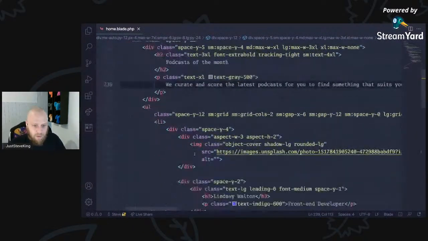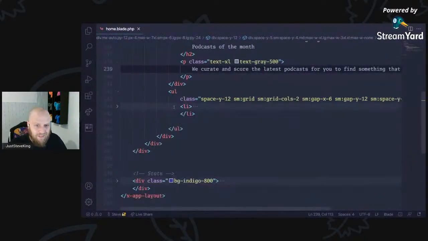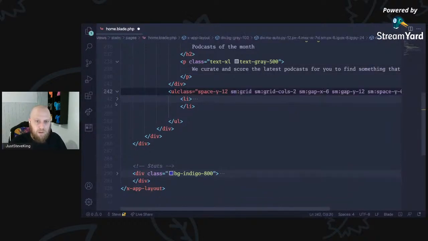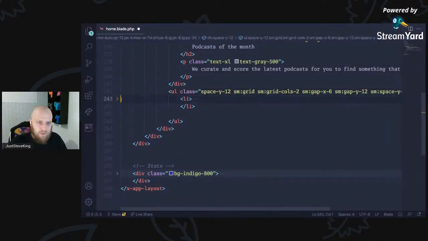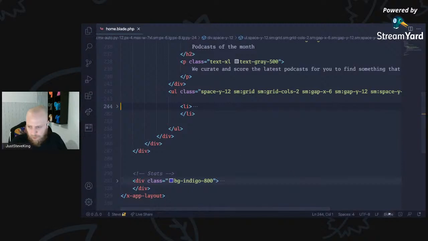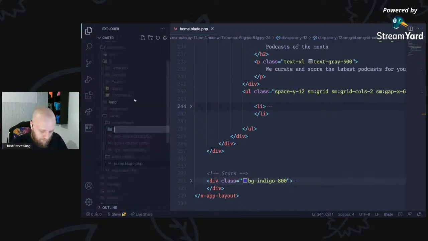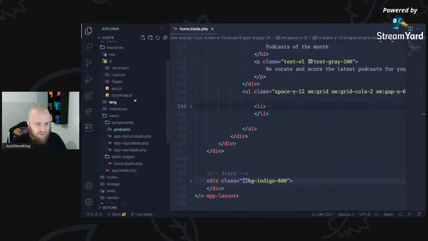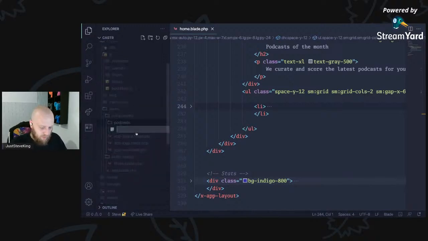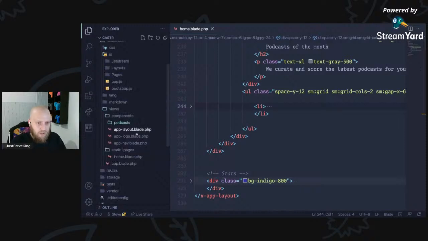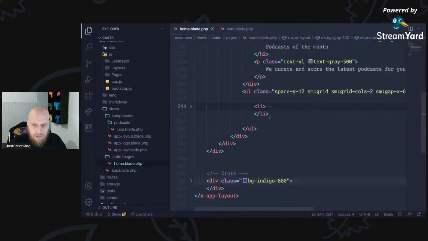Right, okay, so then we've got an LI. So this is going to need to be a component, really, isn't it? So let's just drop that into one line. And let's create a podcast component. So podcast card components, podcasts card.blade.php. Great. So for now, I'll just grab that li and we'll just move that in.